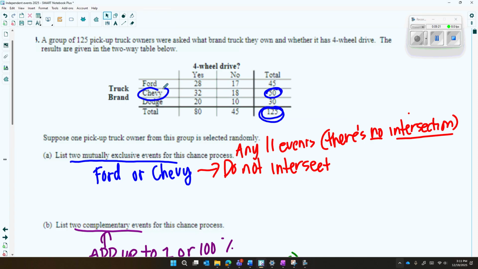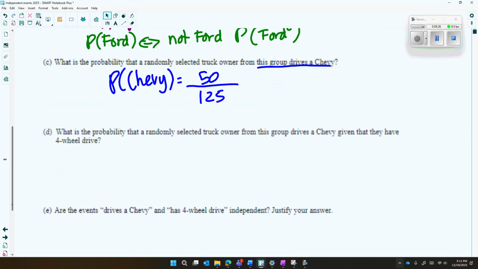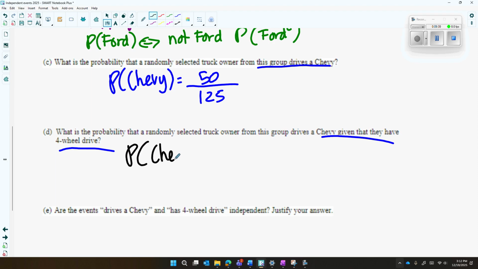Chevy total is 50 over 125. So that's that one. Okay. Now it says, what is the probability that a randomly selected truck owner from the group drives a Chevy given that they have four-wheel drive? Okay. So first step is let's write the notation. Probability they drive a Chevy given that they have four-wheel drive.